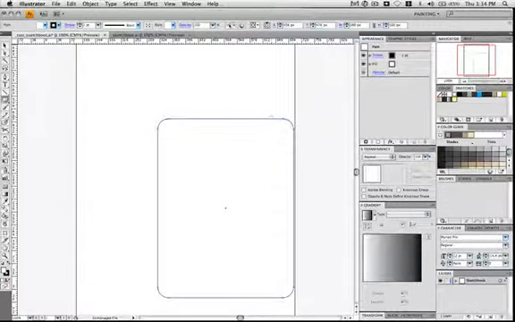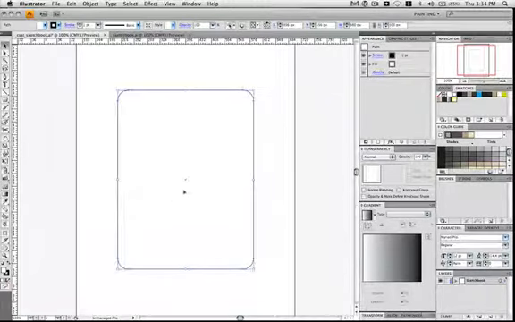The way it usually works, I hit Command 1, which centers a document. Then when I grab artwork, I can hit Command X, Command V, and it pastes it in the center. Then go ahead and save.